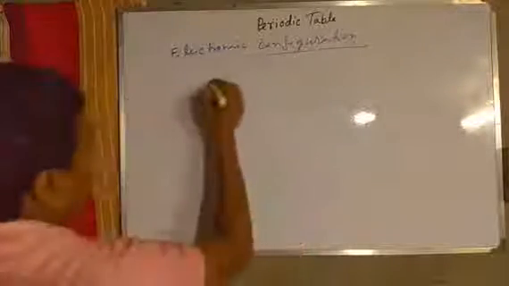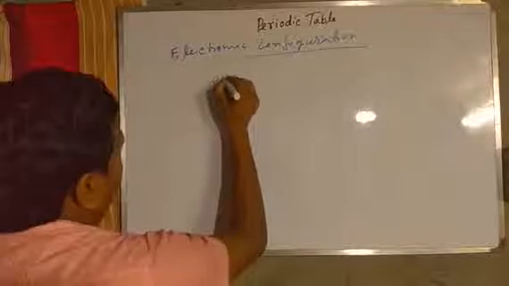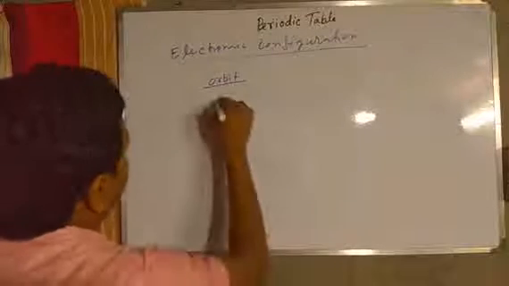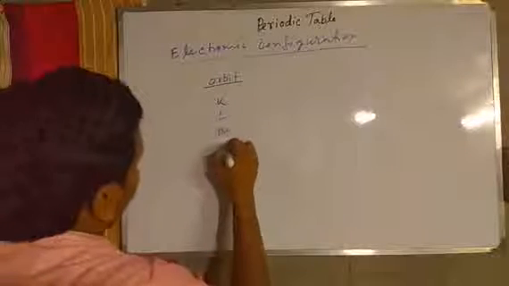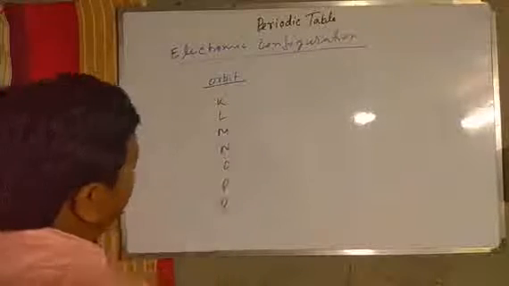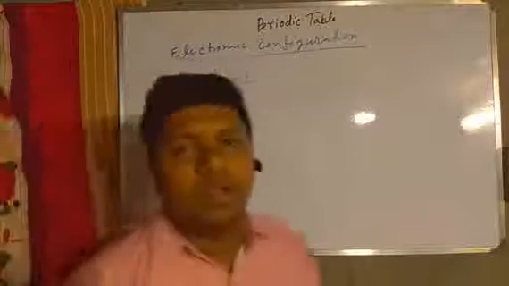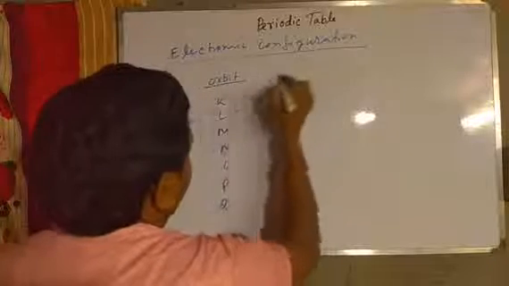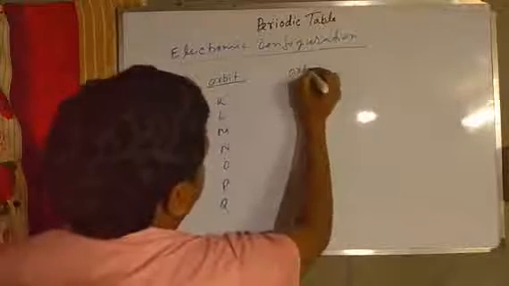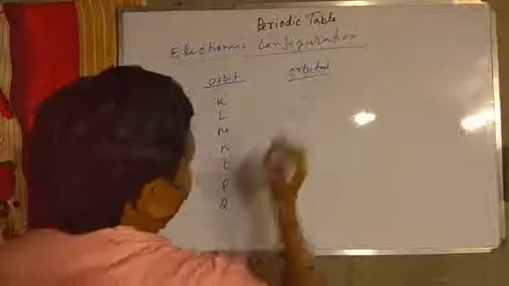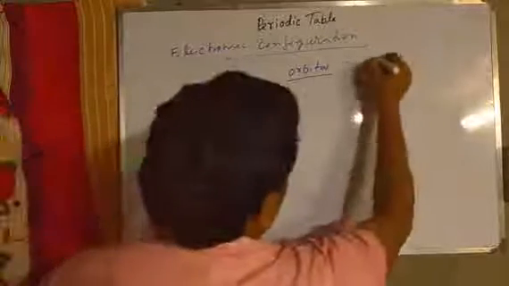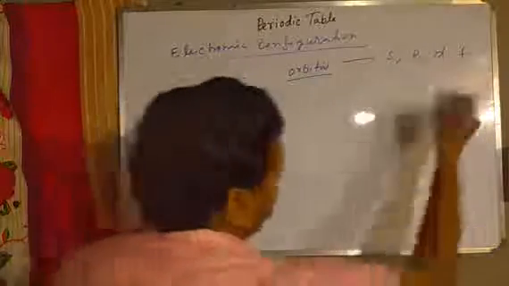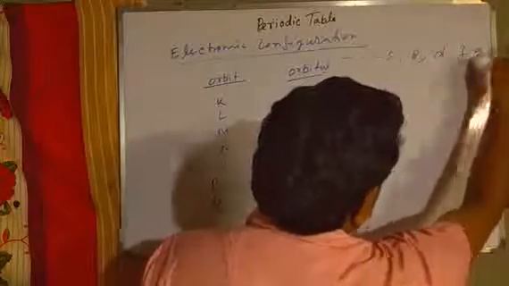First, we know 7 orbits K, L, M, N, O, P, Q are present around the nucleus. And every orbit consists of orbitals, and the orbitals are s, p, d, f, g, h, etc.